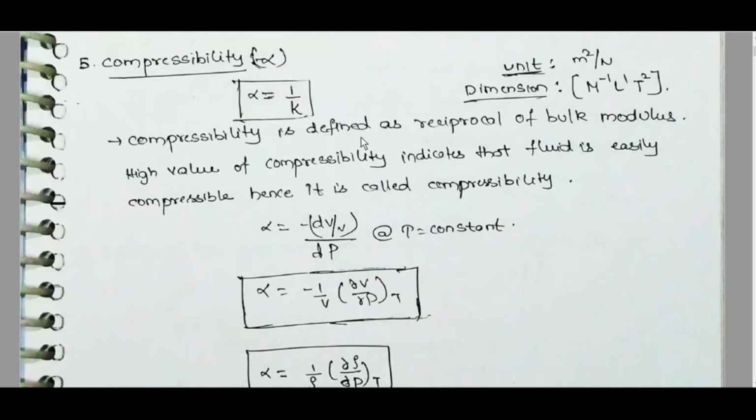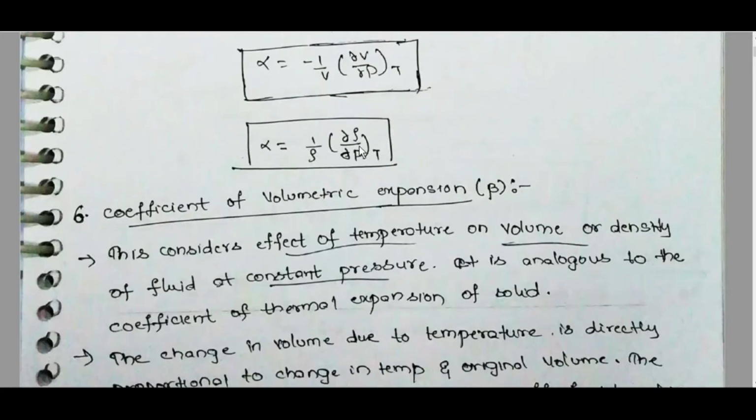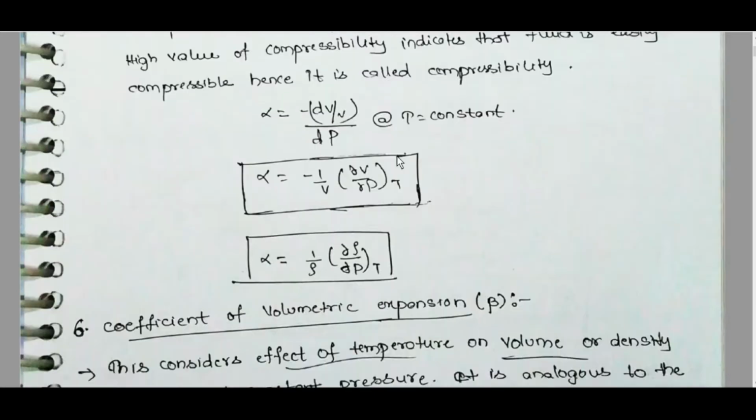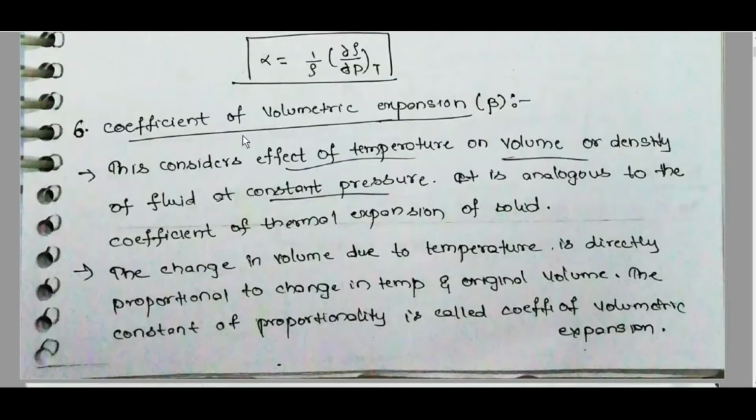Compressibility is defined as the reciprocal of bulk modulus. A high value of compressibility indicates that the fluid is easily compressible. Hence, it is called compressibility. Alpha is equal to minus dV by V by dP at T constant. Alpha is equal to minus 1 by V dV by dP at constant T. Alpha is equal to 1 by rho d rho by dou P at constant temperature.